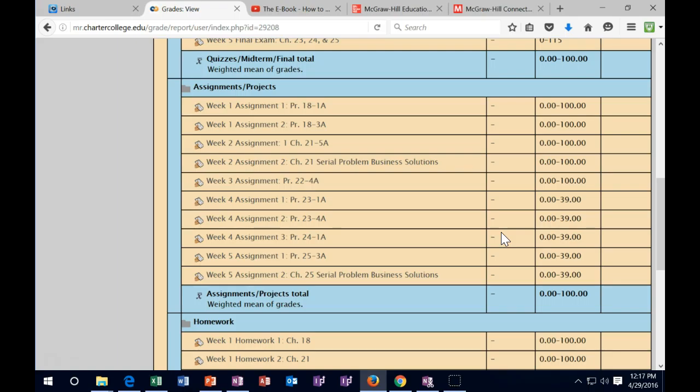So then by Tuesday you want to go back in there after week 4, the Tuesday after the Sunday of the close of week 4. You want to go in there and make sure that everything has been graded up through week 4, as well as any late work prior to week 4.